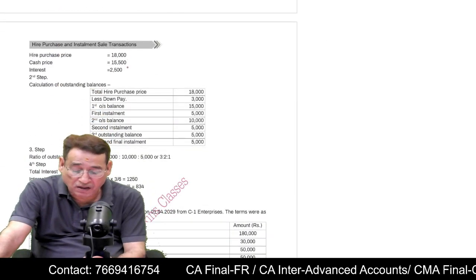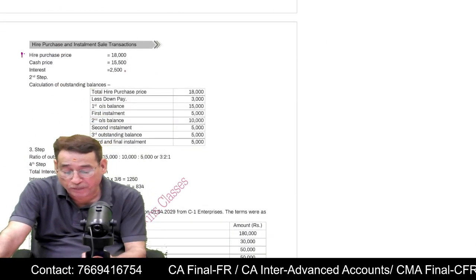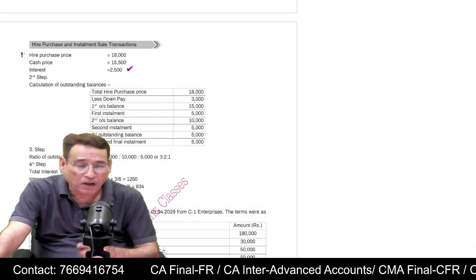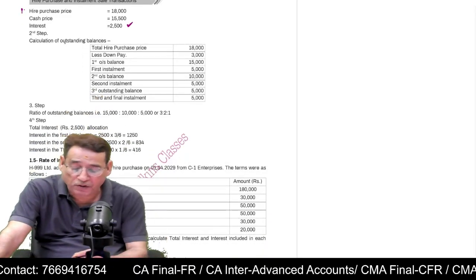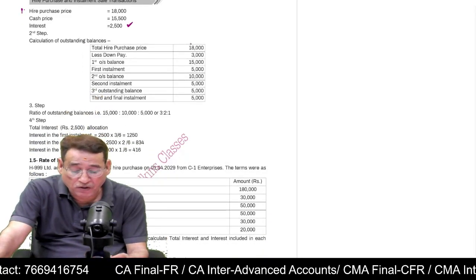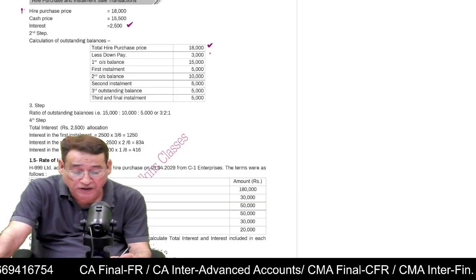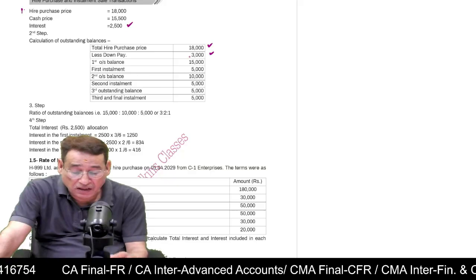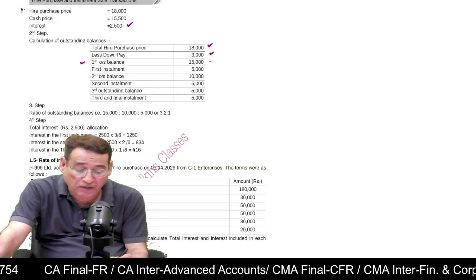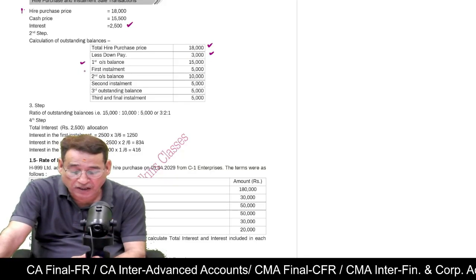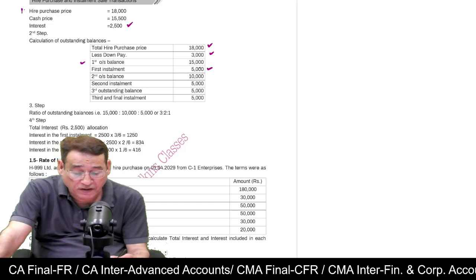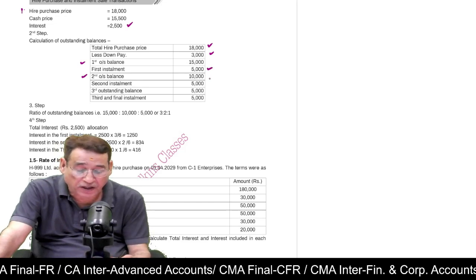Under such circumstances, in the first step, you compute the amount of total interest. Once you are done with that, you write here the total hire purchase price, which is 18,000. Subtract the down payment. Then this will tell you the outstanding balance. This is your first outstanding balance. You subtract the second installment, and this will become your second outstanding balance.